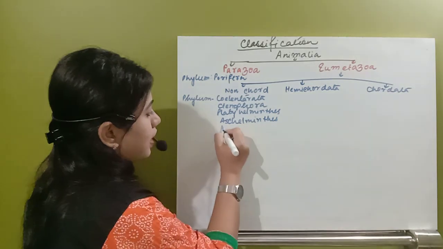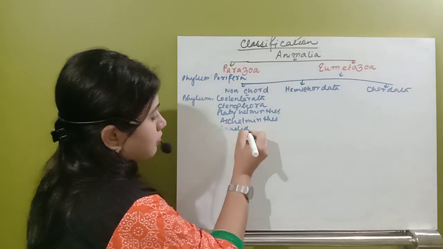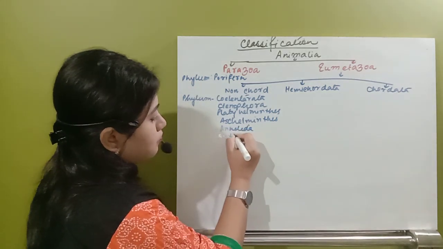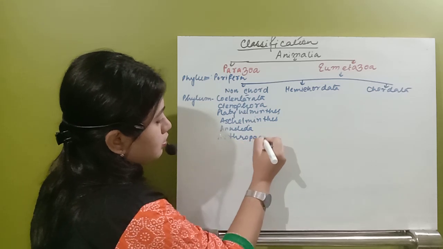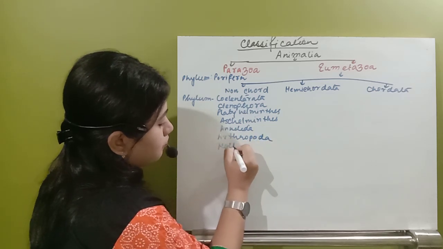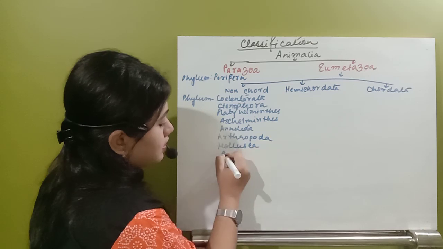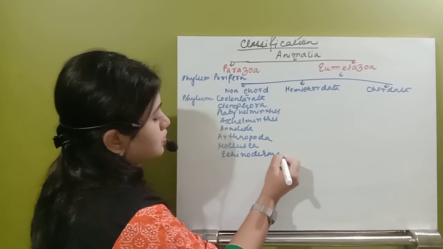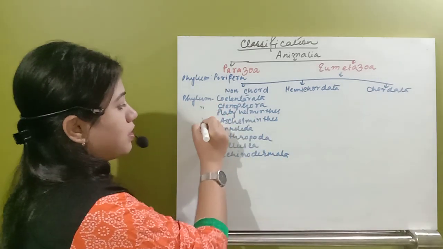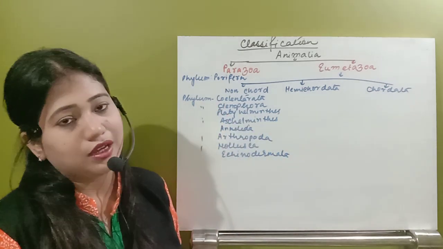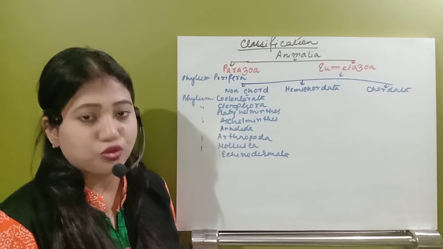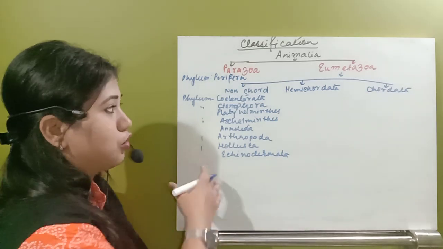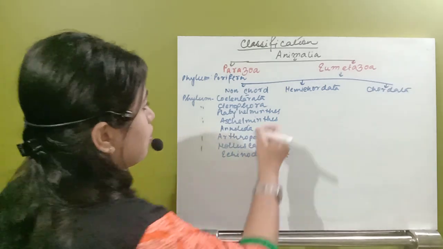Then we have Annelida, then Arthropoda, then Mollusca, and the last one is Echinodermata. All of these are phyla, and in all of them the notochord is lacking. That's why they belong to the group non-chordata.